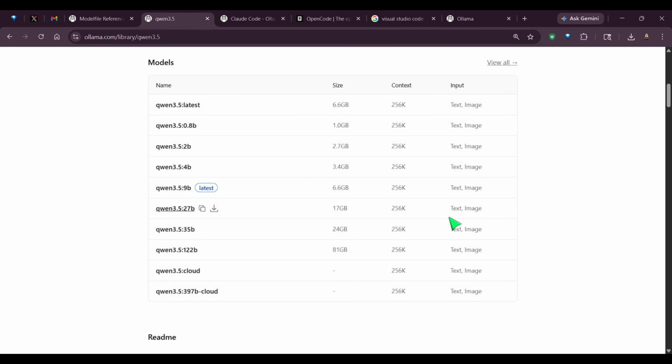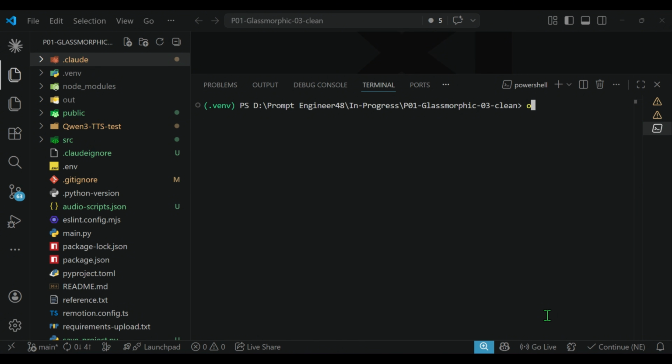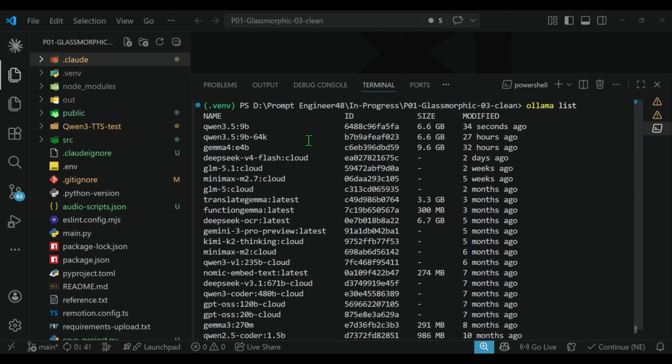So I take this model, copy this, and then I go back to Visual Studio Code Editor, clean this up, and then I can say ollama pull and the name of the model, Qwen 3.5 9 billion. So this is going to pull the model here. So now you too will have this model, Qwen 3.5 9 billion.